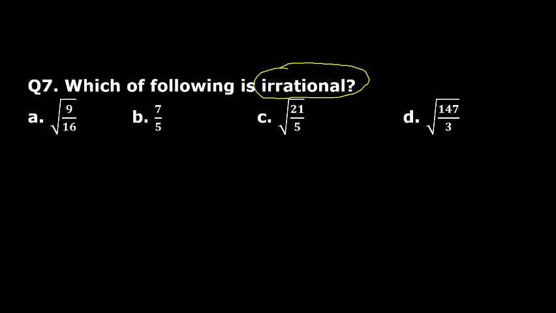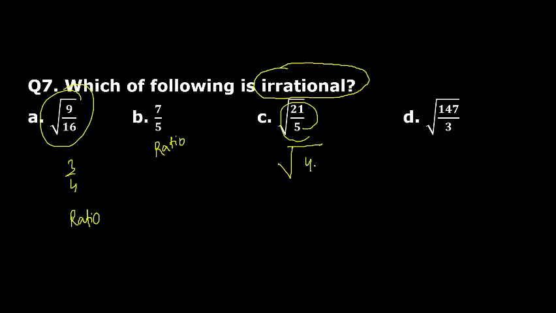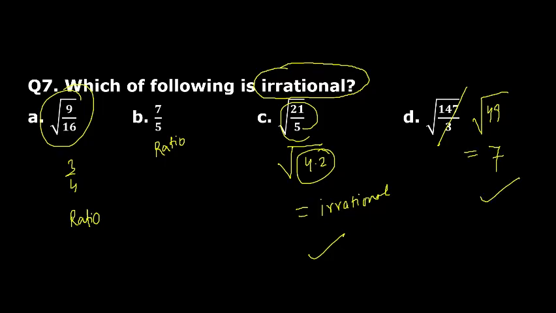Very good. C. Good. The first one is 3 by 4. It's a ratio. The second one is simply a ratio. The third one is under root of 4.2. 4.2 is not a perfect square. That's why under root of this will definitely be irrational. This is my answer. And the last one is 49. Root of this would be 7. So that is a ratio. It means that is rational.